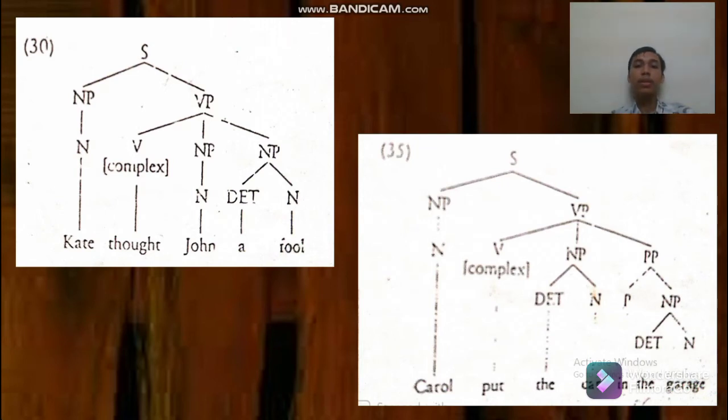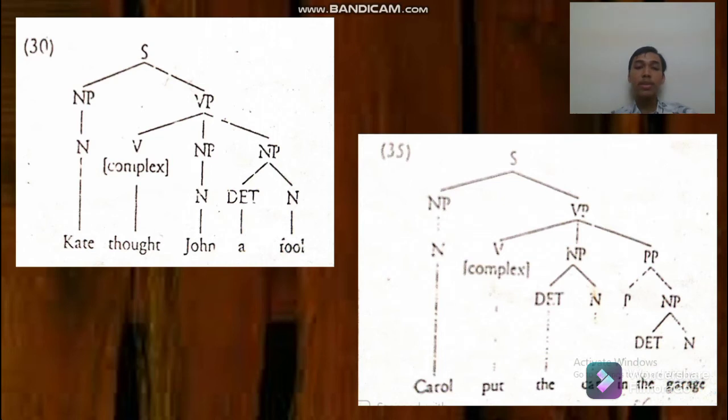Now, let's take a look at the tree diagram of both sentences. The first sentence is divided into Kate as noun of noun phrase, and the verb phrase is divided into three. Told as complex transitive verb because there is an object complement in the sentence, John as noun of noun phrase, and a as determinant of noun phrase, and fool as noun of noun phrase.